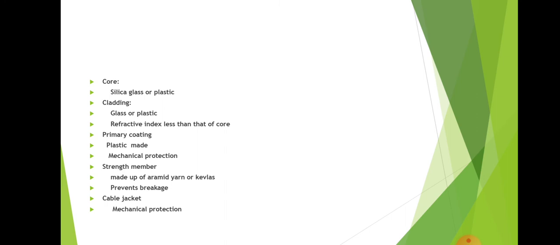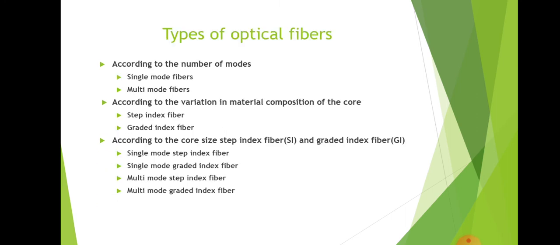The next classification is according to the variations in the material composition of the core, that is, based on the variations in the refractive index of the core. Fibers can be classified as step index fiber and graded index fiber.